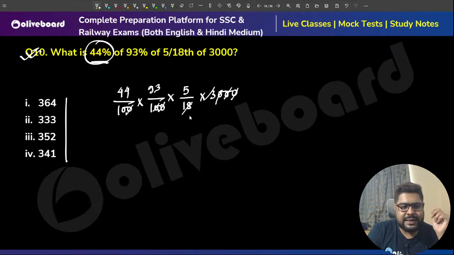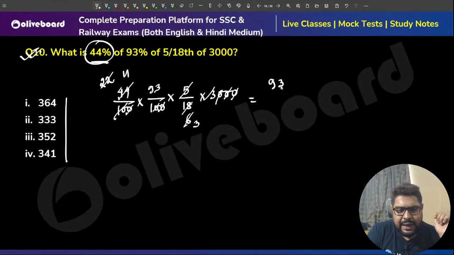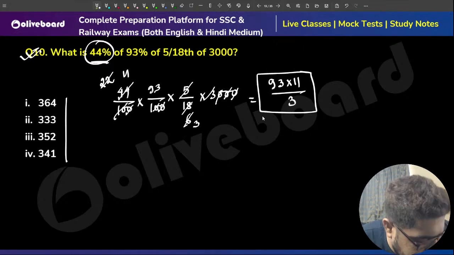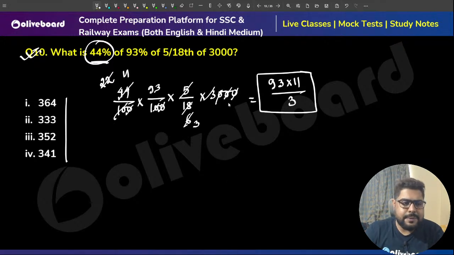Achha, 3 6s are this. 5 and this 2, that is 22. It is giving away this 10. Again, 2 3s are this, 2 11s are this. Now, 93 into 11 by 3. I guess we are getting the answer. 93 is divisible, I am not having anything left.